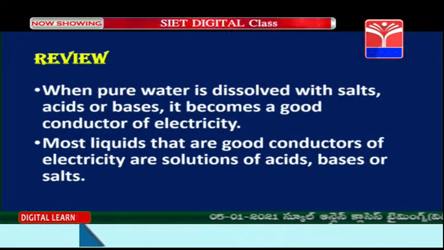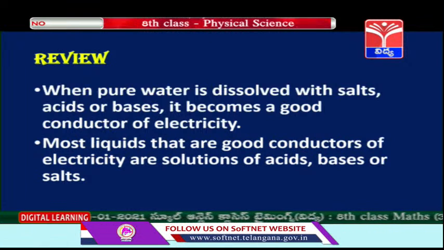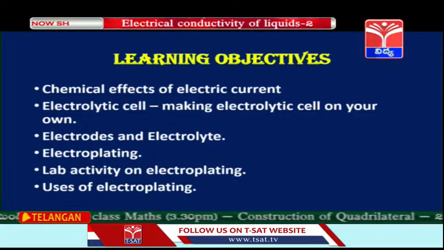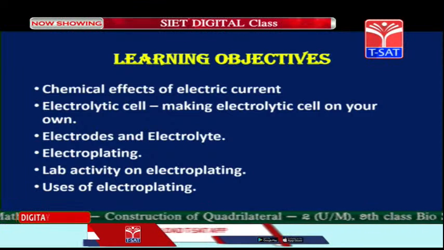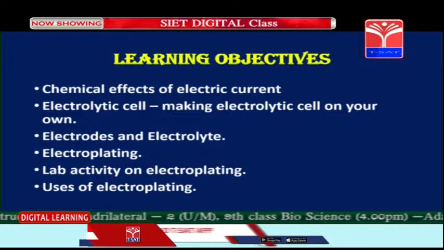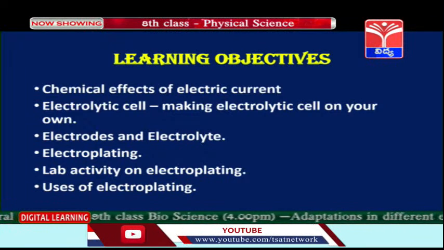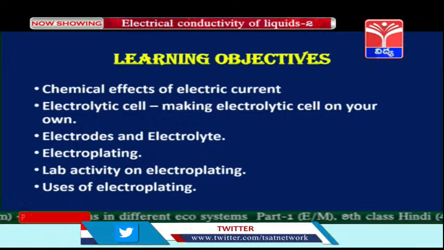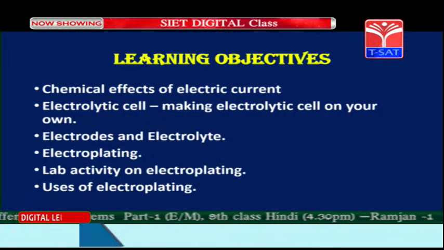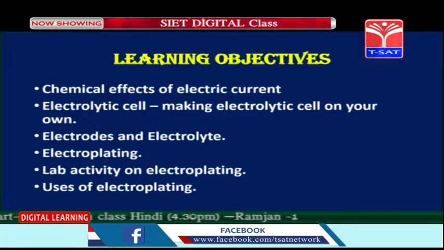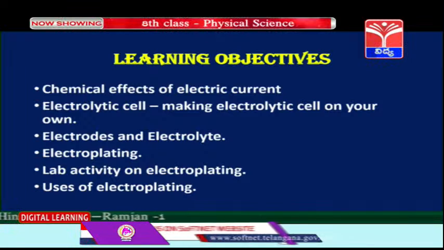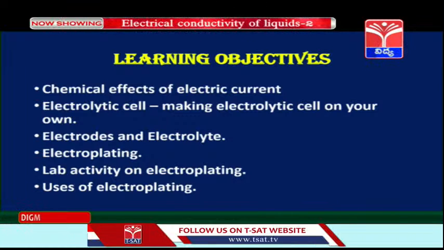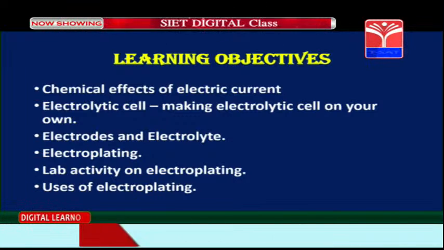Now let us see what we are going to see in today's class. Children, in today's session we are going to learn about the chemical effects of electric current. That means what may happen if current passes through certain substances. Then we will try to understand what an electrolytic cell is and how we can make our own electrolytic cell. Then we are going to see the definition of electrodes and electrolyte.